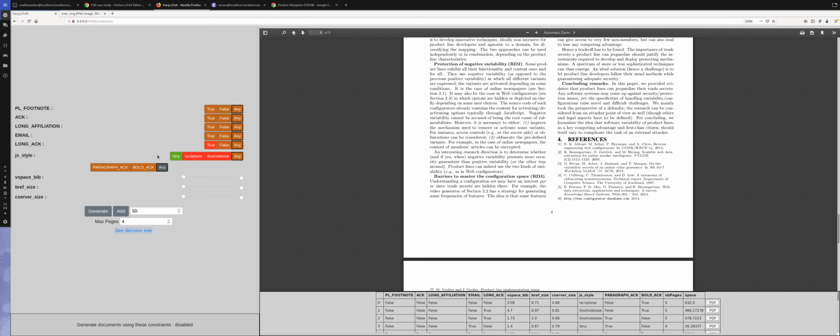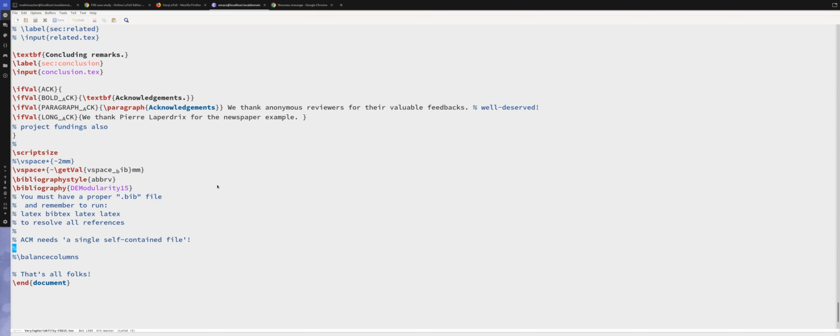So how does it work in practice? As a user of VariLaTeX, you just have to annotate your LaTeX document. We have made some macros like if-val in which you can annotate your LaTeX with variability annotations.